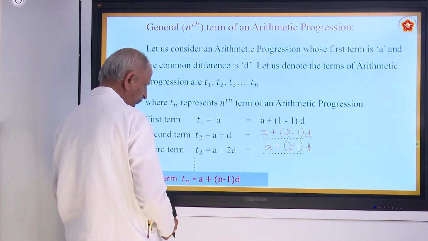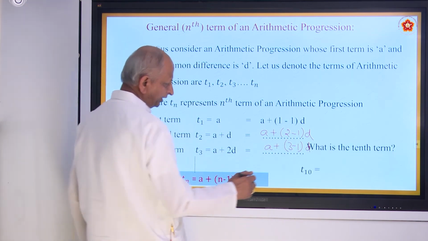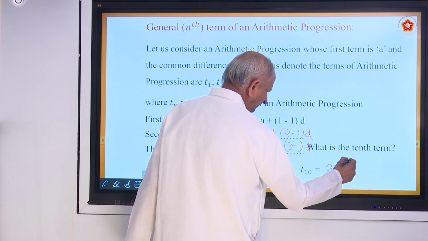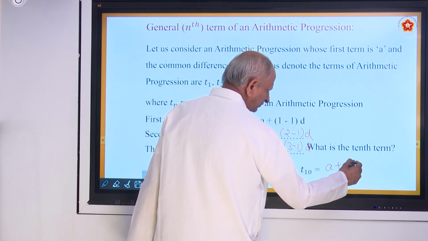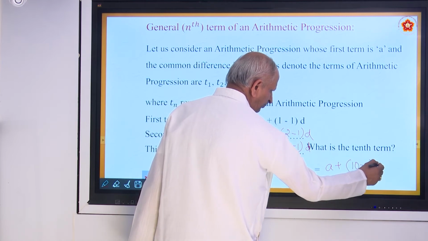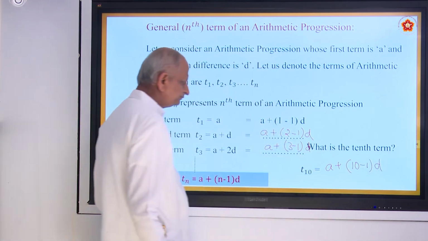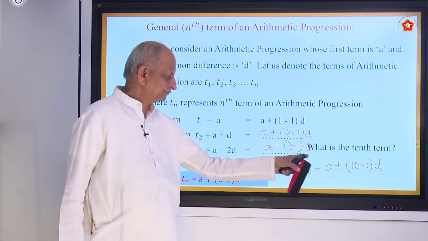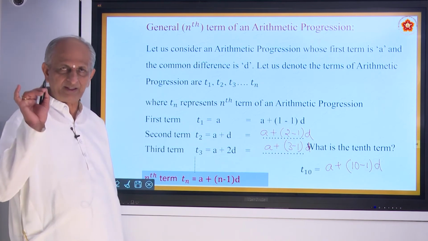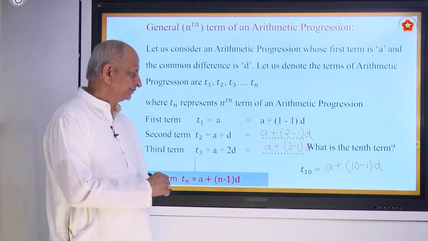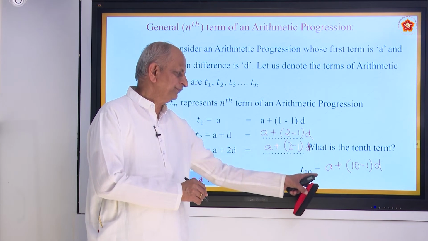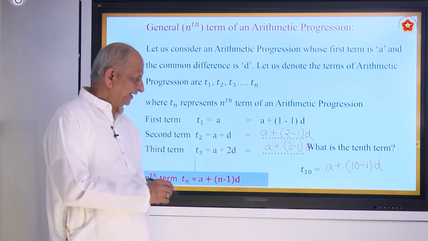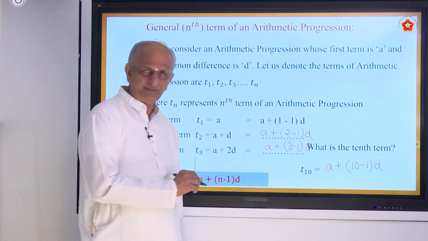Suppose you want the 10th term. The 10th term will be a plus 10 minus 1 into d. Whatever number is here, that you have to write there: n minus 1 into d. Are you clear? So in general, suppose you want t100, the first number you have to take as a plus 100 minus 1 into d.